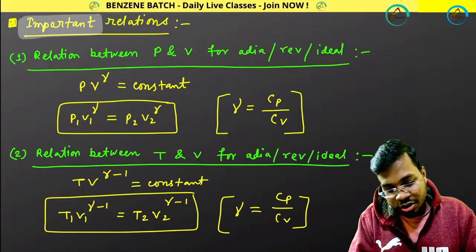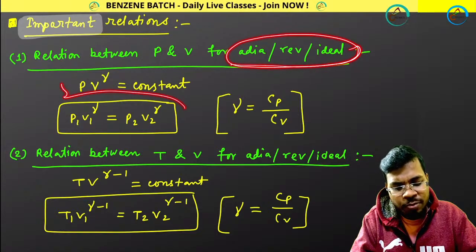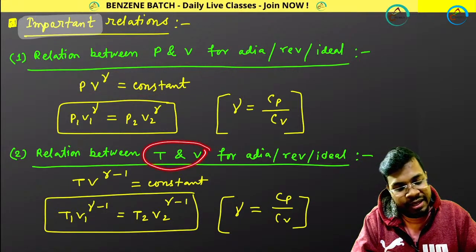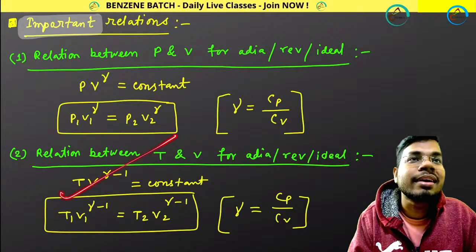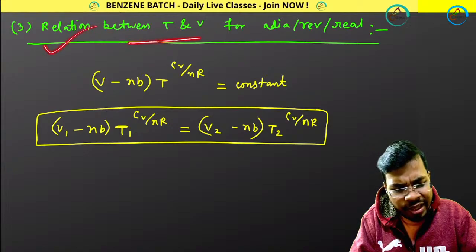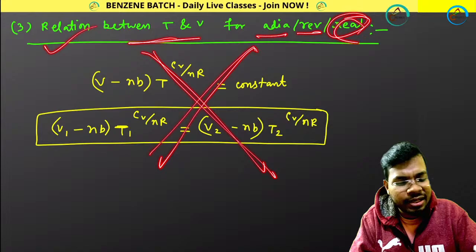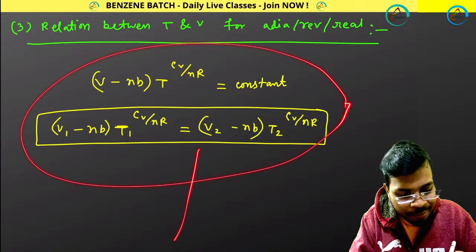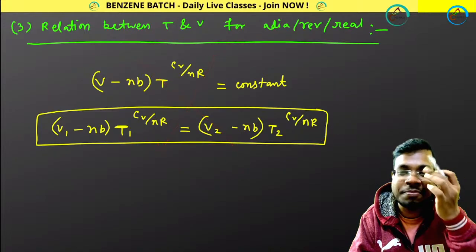Okay. So first of all, adiabatic, reversible, ideal. In case of this process, PV to the power gamma equals constant. For T and V, the relation for adiabatic, reversible, ideal is TV to the power gamma minus 1 equals constant. Similarly, the relation between T and V for adiabatic, reversible, real: do not remember this one. For real, do not remember, because you can't remember. Now you can practice, but before the examination, with 10 days, 5 days or 2 days left, do not remember this one.